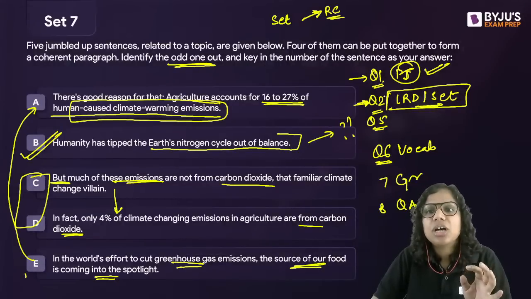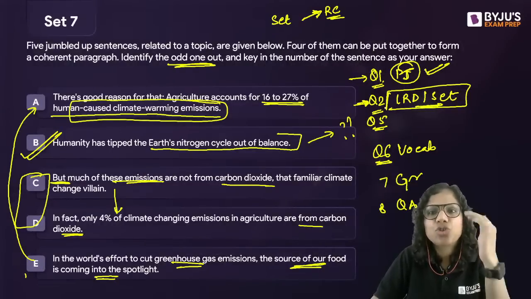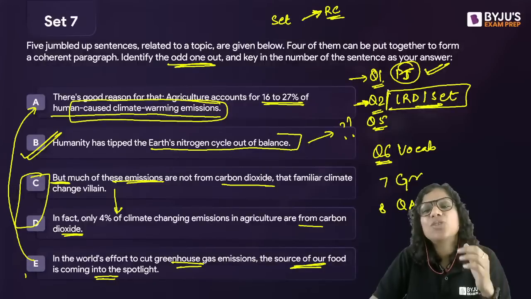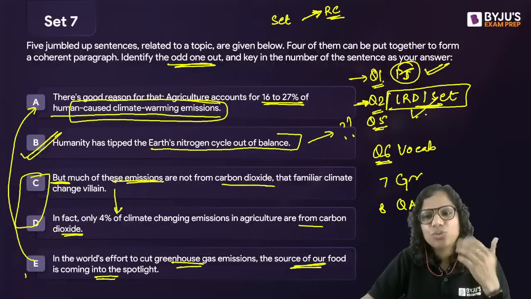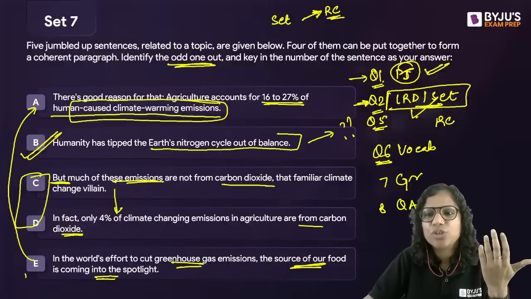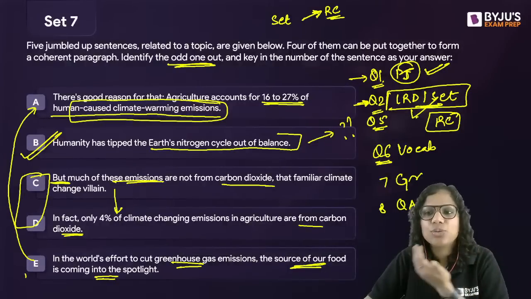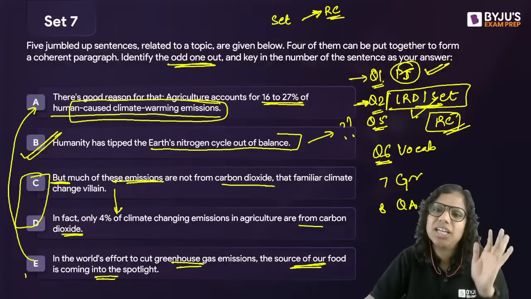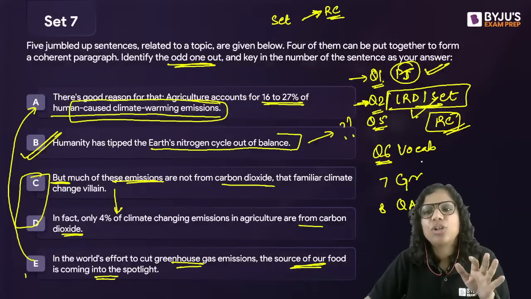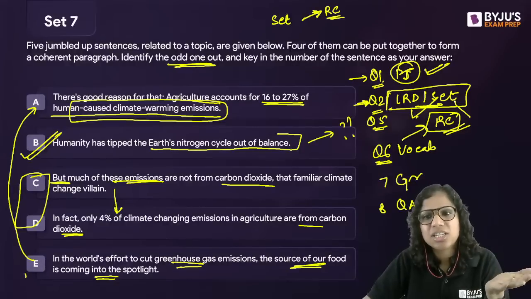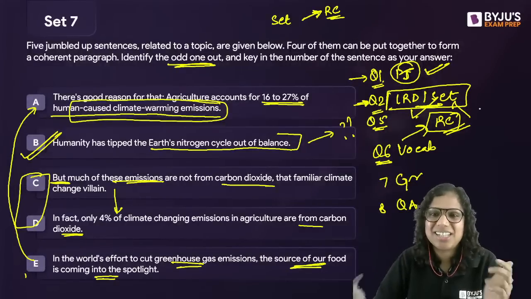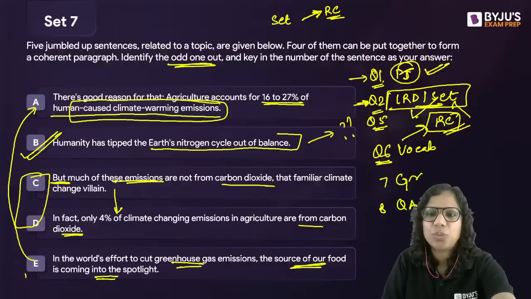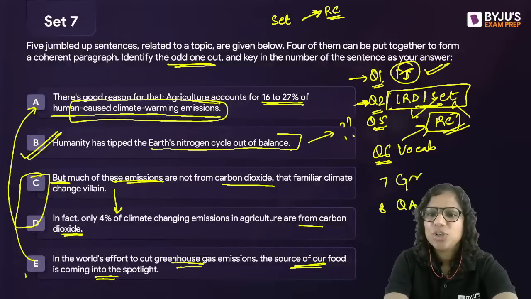Otherwise मैं ये सजेस्ट करूंगी कि शॉर्ट शॉर्ट क्वेश्चंस पहले कर लो, ठीक है, उसके बाद जैसे अगर LRDI स्ट्रॉन्ग एरिया, so go for LRDI sets, then you can go for RC passages. That's how you can do it. If you feel I can't read towards the end, then after attempting all the short questions, go for RC passages first, then go for your LRDI sets. So it's up to you that way. So that should be your strategy if the paper is not sectionally divided.